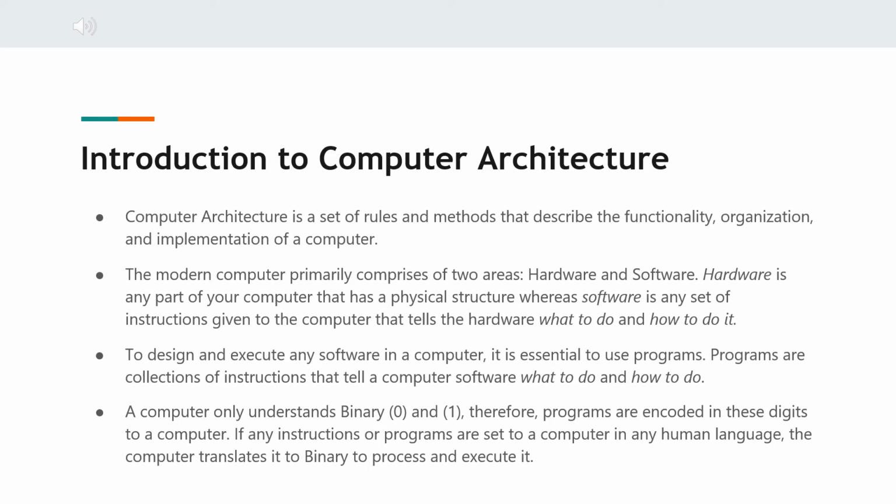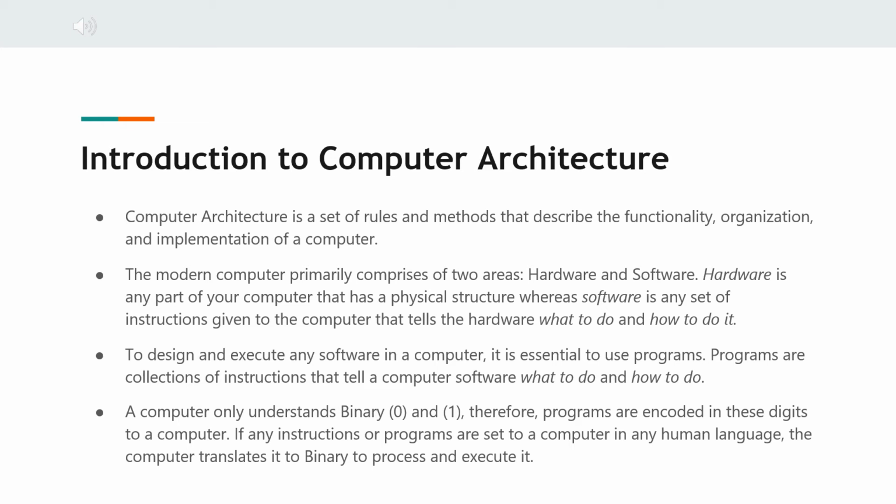To design and execute any software in a computer, it is essential to use something called programs. Now, what are programs? Programs are collections of instructions that tell a computer software what to do and how to do it. A computer only understands binary. Binary is a mathematical number system that comprises only two digits, 0 and 1. Therefore, it is a base 2 number system. Programs are encoded in these digits to a computer.